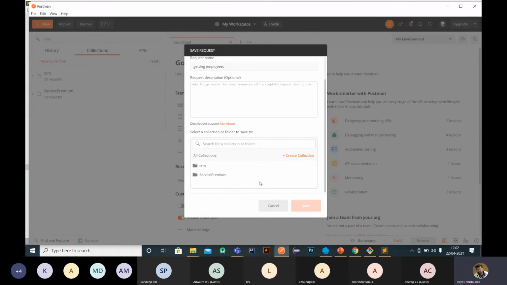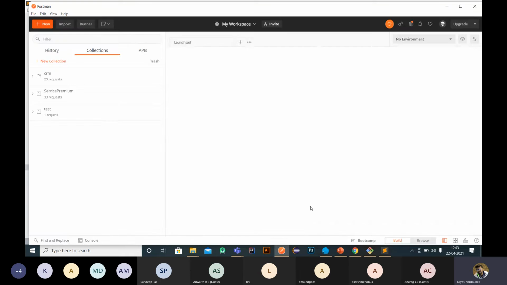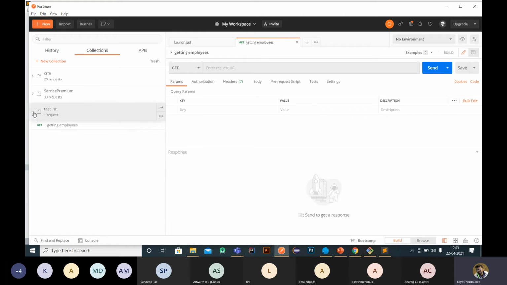They are asking whether it's part of any collection. A collection is for when you're creating an application. Then all the APIs corresponding to that application can be grouped to form a collection. So there are two applications. I'll just create a collection here, adding a test collection, and I'm selecting this test collection and clicking this one. So it will save that API inside the test collection.